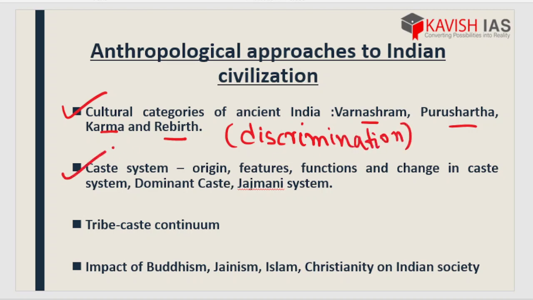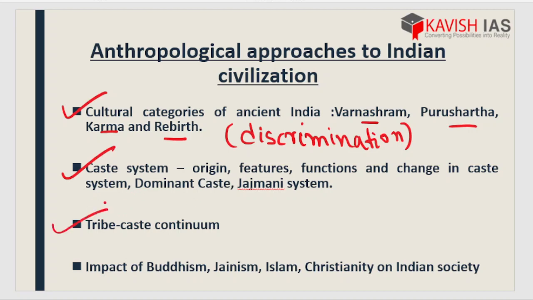Next we have the caste system. How the caste system originated. The caste system is one of the major issues that people are suffering through even now. So how this caste system originated, features of the caste system, what changes actually occurred, dominant caste and Jajmani system.